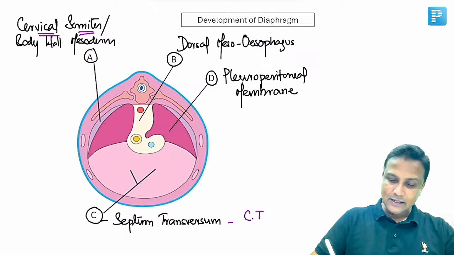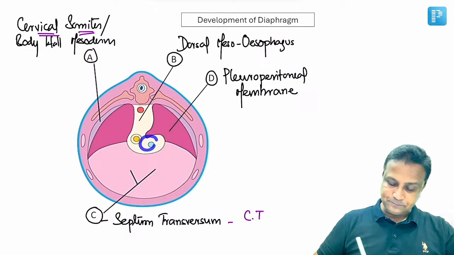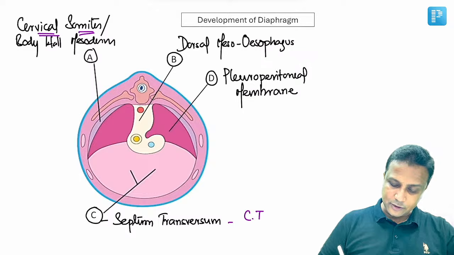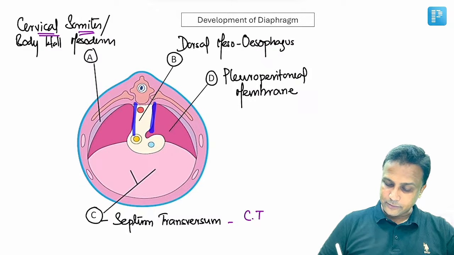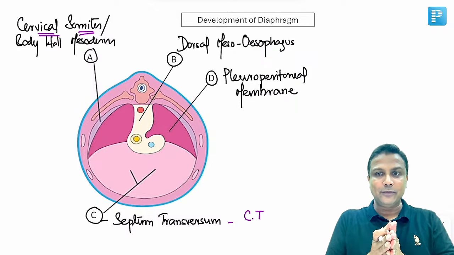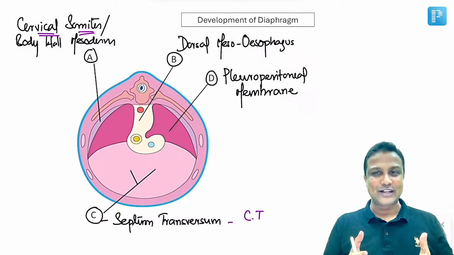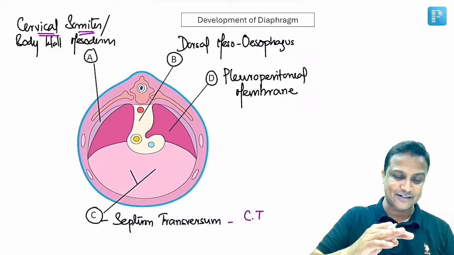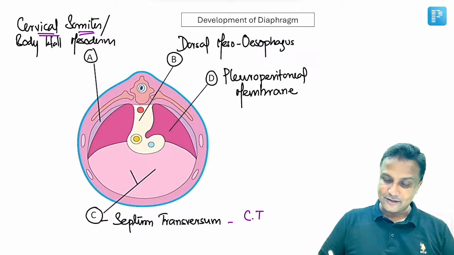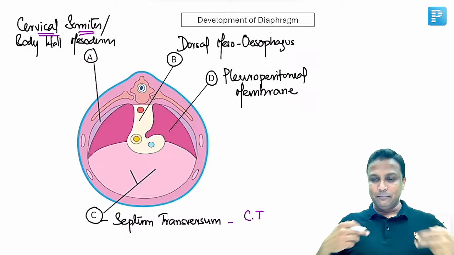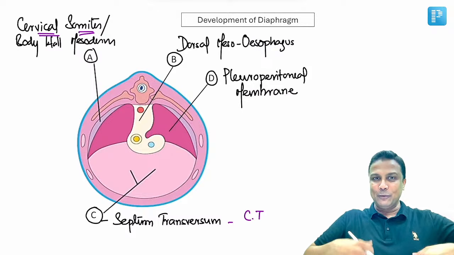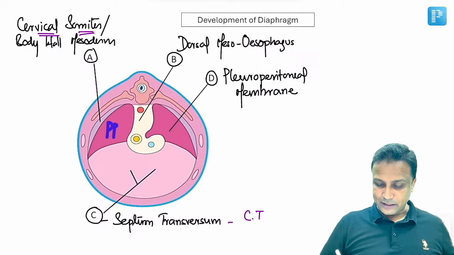Now what is left? Esophagus is going to pass from here. Esophagus is going to pass from here. Therefore, the peritoneum will come here, enclose the esophagus and go away. So therefore, I'm having a double layer of peritoneum here. Whenever you have a double layer of peritoneum, that is referred to as mesentery, and it is enclosing esophagus, it is mesoesophagus. Mesoesophagus, dorsal mesoesophagus. And then above here you'll be having pleura, below here you'll be having peritoneum, pleuroperitoneal membrane. Pleuroperitoneal membrane here, sir. Okay.